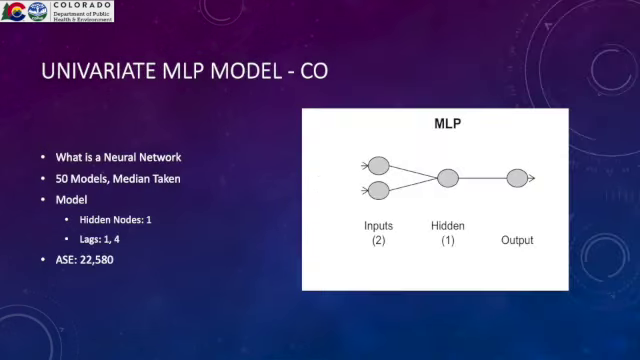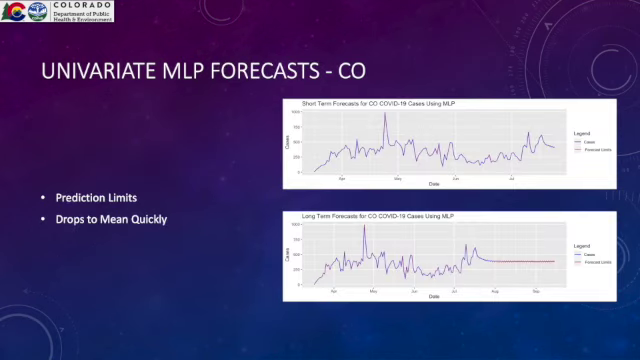We then looked at a neural network. We had lags of 1 and 4 of new cases as the inputs. These inputs affect the single hidden layer using weights and biases, and then the hidden layer affects the output using their weights and biases. And we have an output. We trained 50 of these models, and we took the median in order to create our forecasts. These forecasts had an ASE of about 22,000. We also used the 95th and the 5th percentile in order to create our prediction limits.